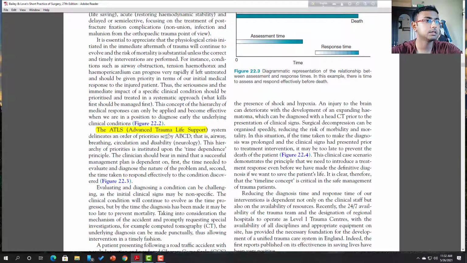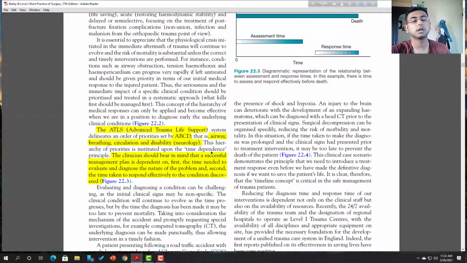The system is ABCD, the four components: airway, breathing, circulation and disability. The clinician should bear in mind that a successful management plan is dependent on the first time taken to evaluate and diagnose the nature of the problem, and the second time taken to respond effectively so the condition is resolved.